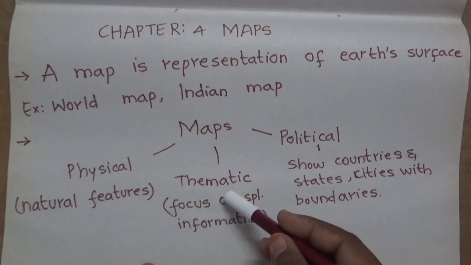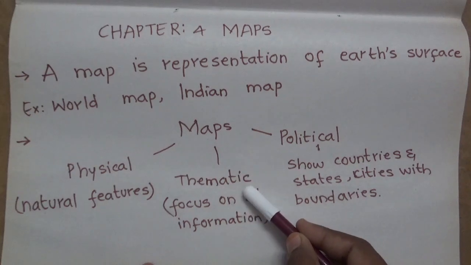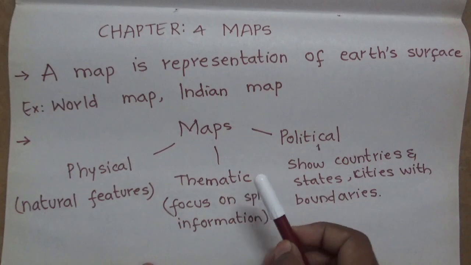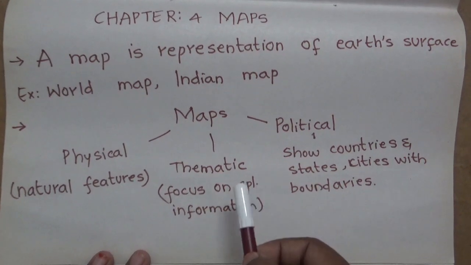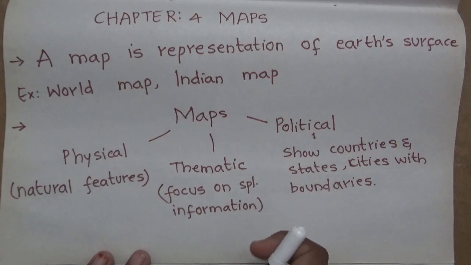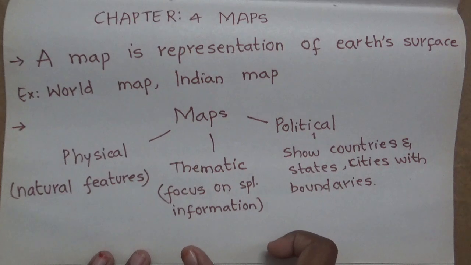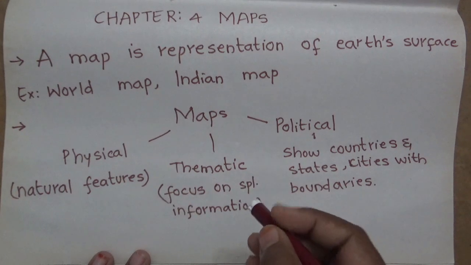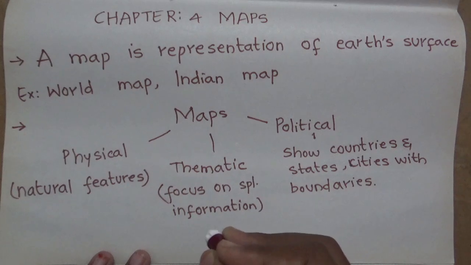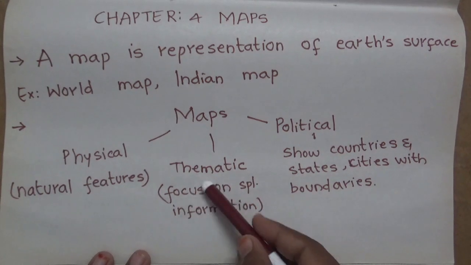Now the second one is the thematic map. Thematic map means it focuses only on special information. For example, if we want a river system, we buy a map which is based only on rivers. No other information is shown. Similarly, deciduous forests in India, and where coal mines are located in India. All these which focus only on special or one piece of information are called thematic maps.